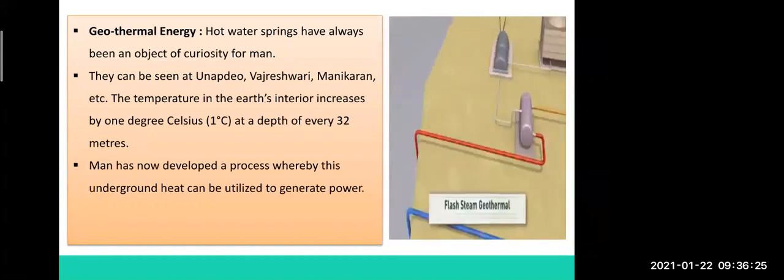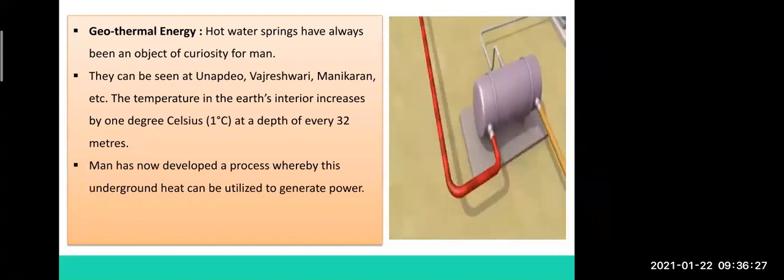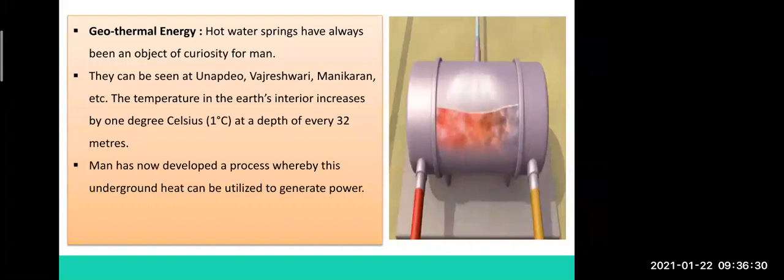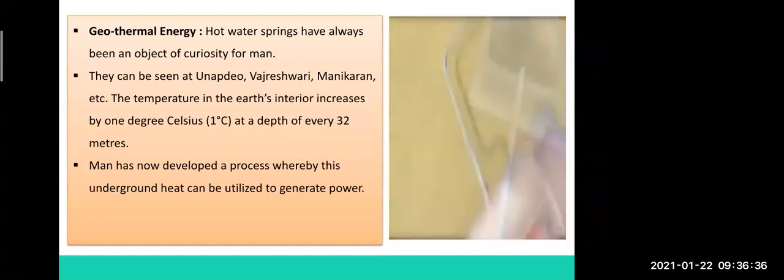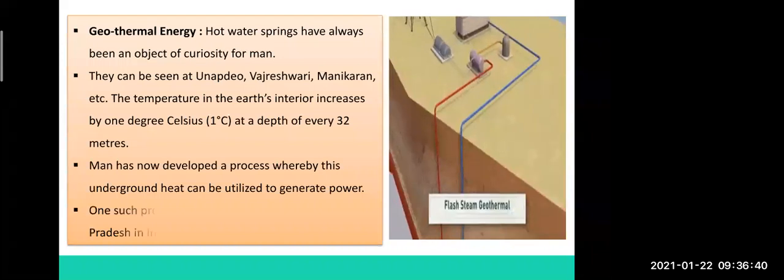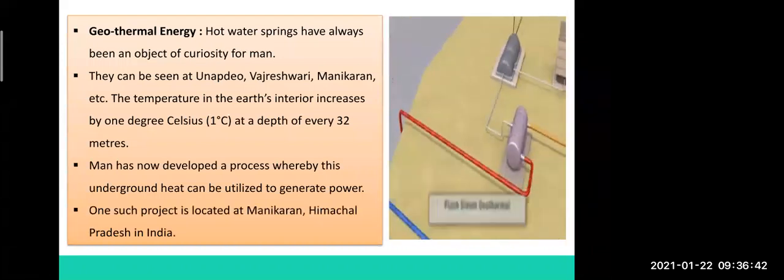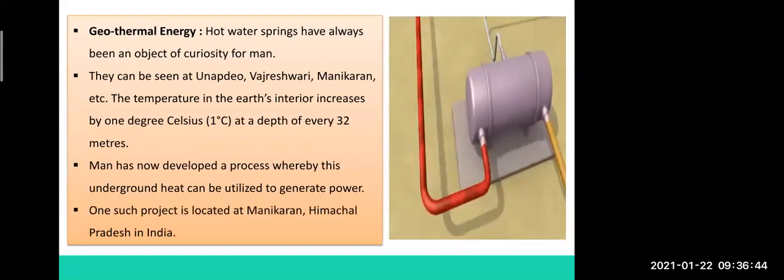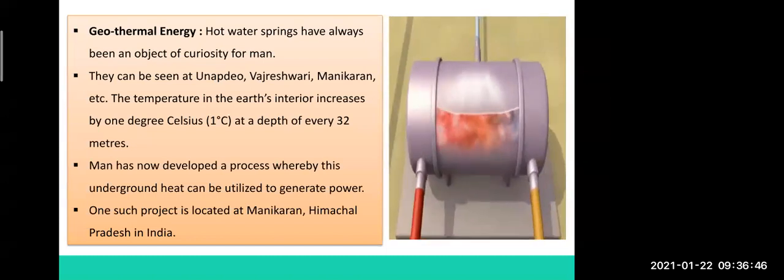Man has now developed a process whereby this underground heat can be utilized to generate power. By using this steam, this geothermal energy, man has developed a process to generate electricity. One such project is located at Manikaran in Himachal Pradesh in India. I also explained this to you last time.